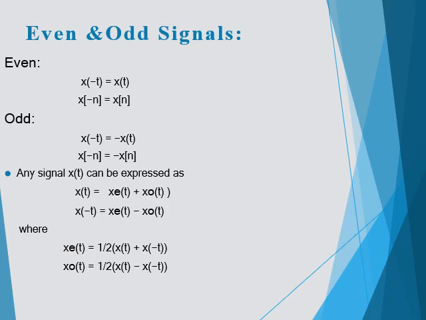So we can say that x of t is equal to xe of t plus xo of t, and then x of minus t is equal to xe of t minus xo of t. So we can say it is an even signal.